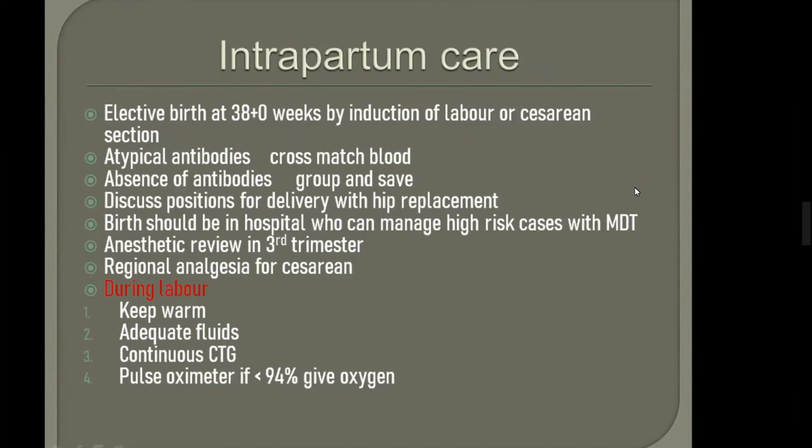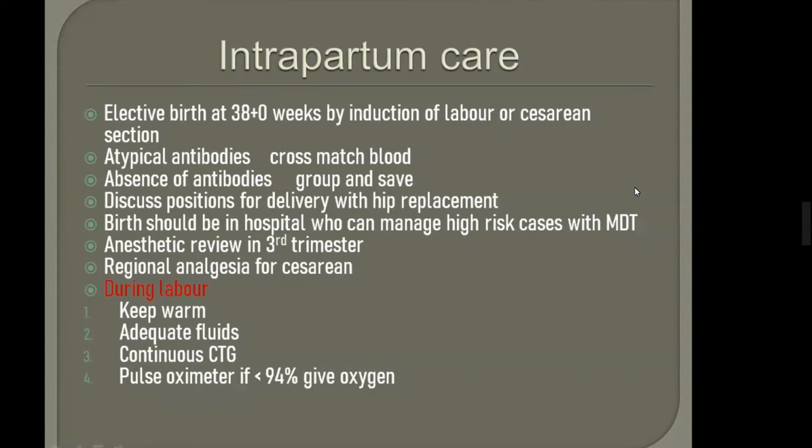Mark it. In sickle cell disease, we need to deliver the patient by 38 weeks by induction of labor or by cesarean section. If there are atypical antibodies, then we need to cross match the blood, and if the woman has no antibodies, then we will only group and save. The same is in thalassemia. Most of the points are similar. I am telling you so that I can ask at that time.